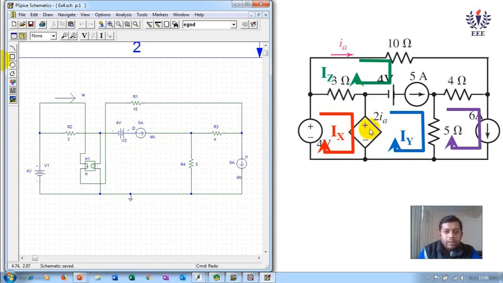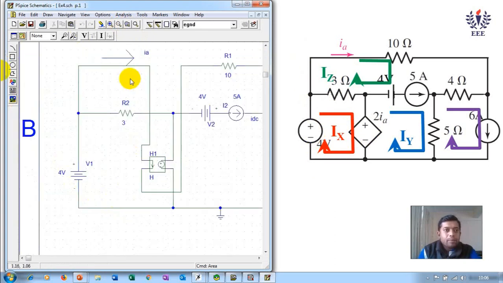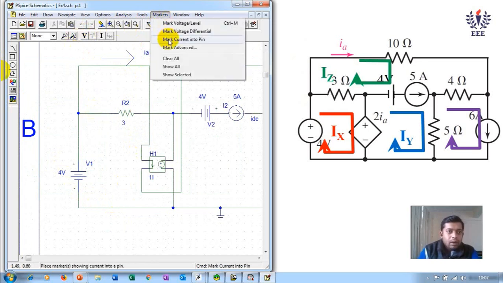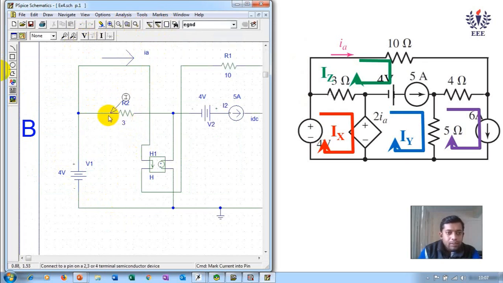The current Ix is flowing through 3, 2 Ia as well as 4. But which branch current will give you the mesh current? I repeat the question here. You have to analyze which branch current will give you the mesh current. If I place my current marker at 3, so let me do that. So this is your Ix part. You can take the current marker from here, go to marker, take mark current and open. And if I place it here, the orientation is correct, so it will give me the current from left to right.